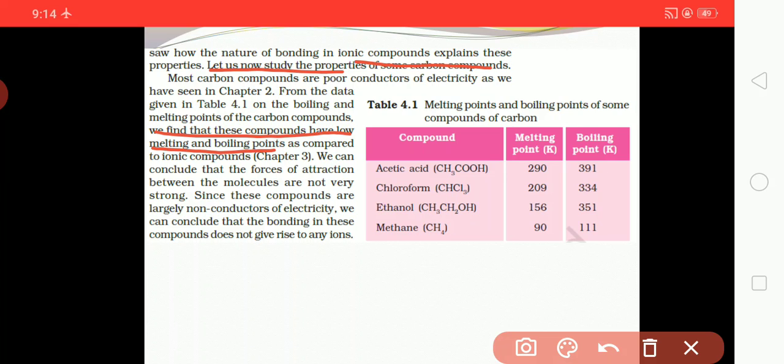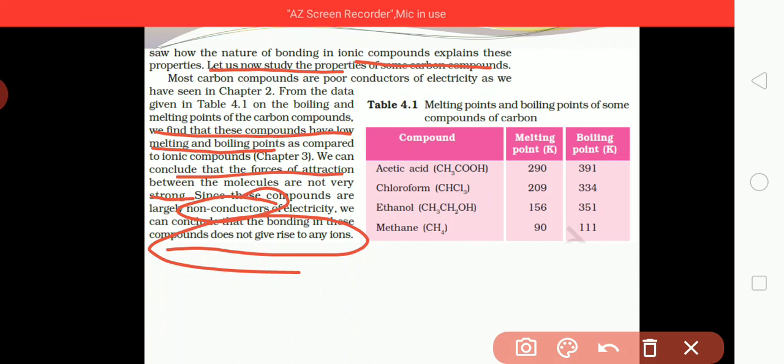We can conclude that the forces of attraction between the molecules are not very strong. And since these compounds are largely non-conductors of electricity, we can conclude that the bonding in these compounds does not give rise to any ions.